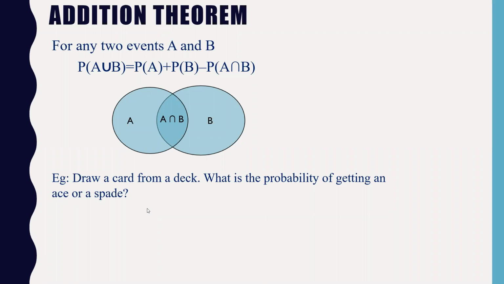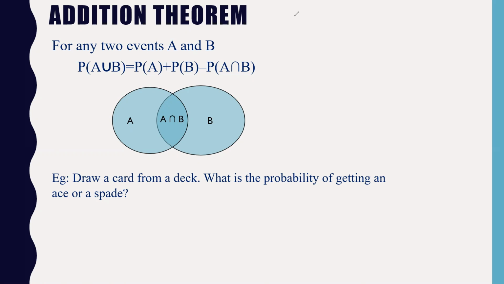Can you answer this question? Drawing a card from a deck. So what is the probability of getting an ace or a spade? 2 by 52. Okay. Let us see how we are getting 2 by 52.